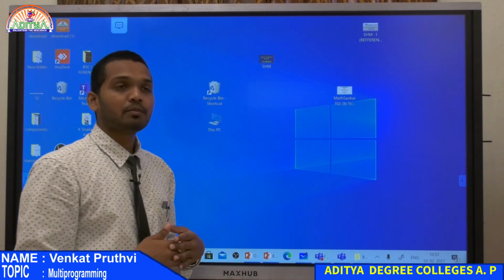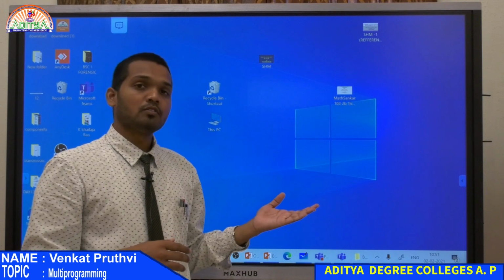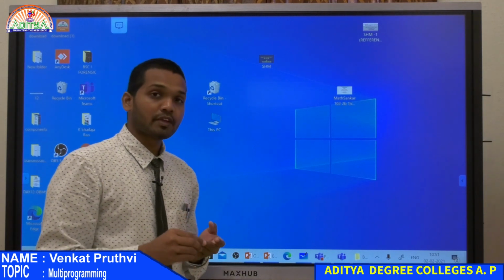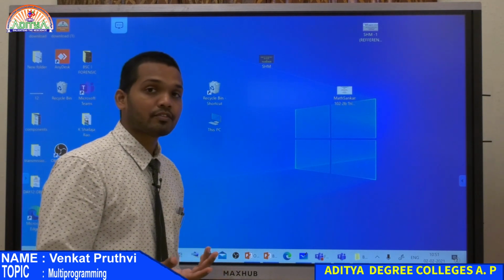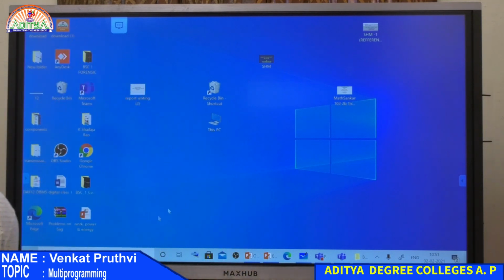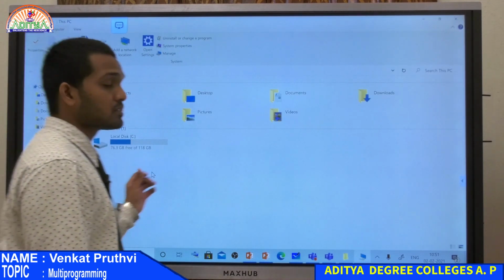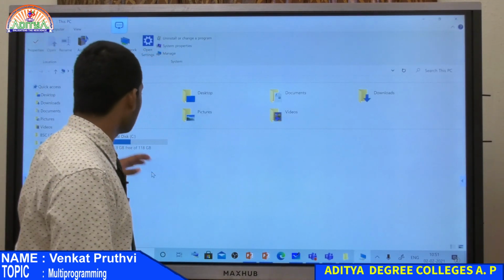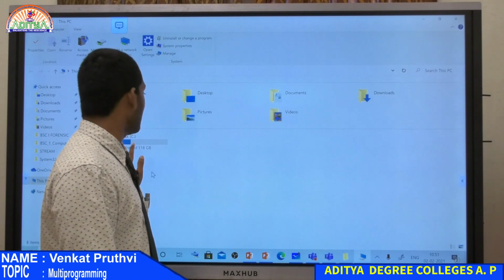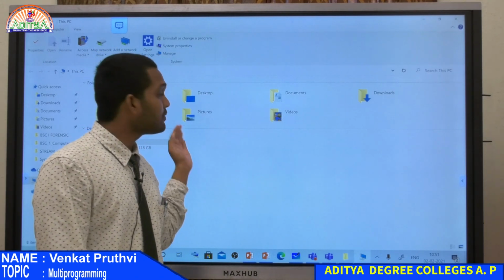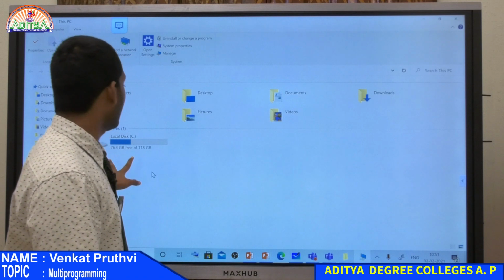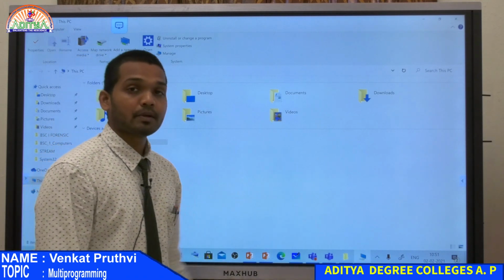Not always will we be able to go to the drives that we have and operate the files, right? First of all, I will show you what My Computer has. In My Computer we have different drives. This computer only has one drive available here, that is the C drive. Generally we have multiple drives, and you can even divide this C drive into multiple drives.